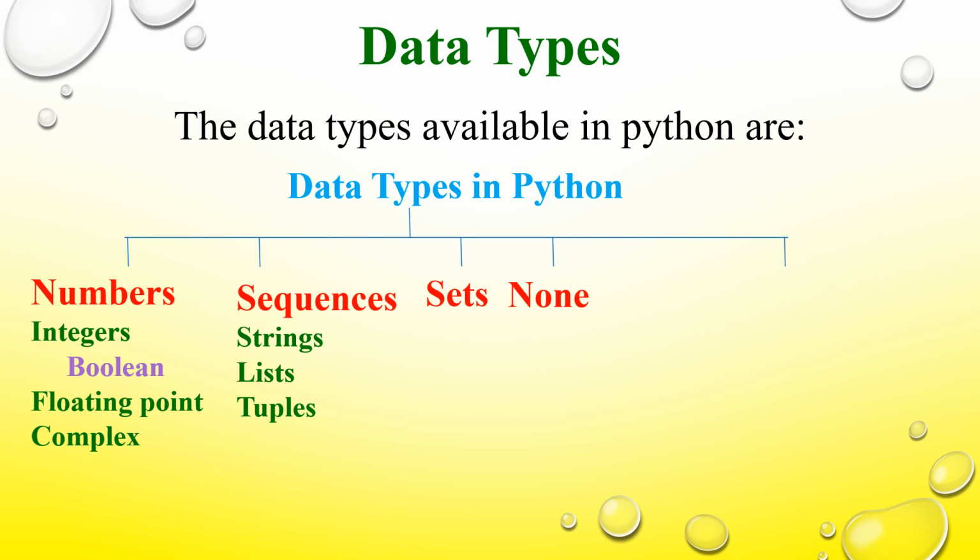The next one is the mapping data types. The mapping data type is an unordered data type in the Python programming language, and currently the dictionary is the only data type which comes under mapping. It can be used for storing data items in key value pairs, and you will be learning in detail about all of these things.